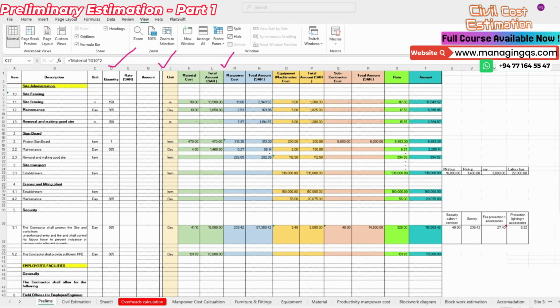All right, so the second one is the signboard. You can see the project signboard, the unit allocated is item, so we have to provide the line.